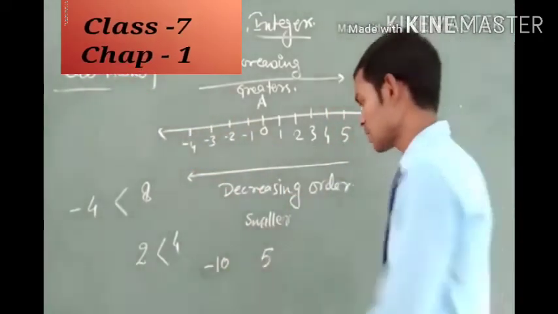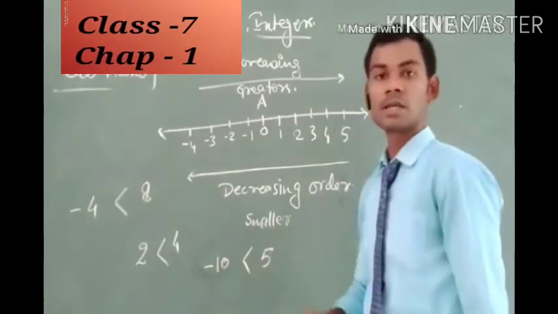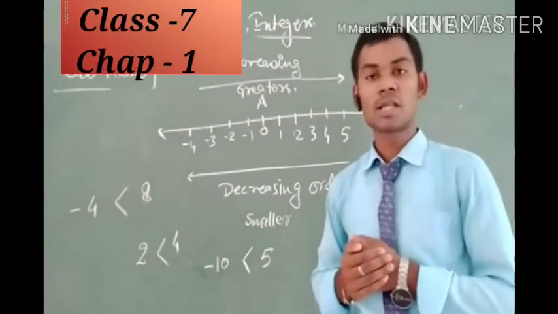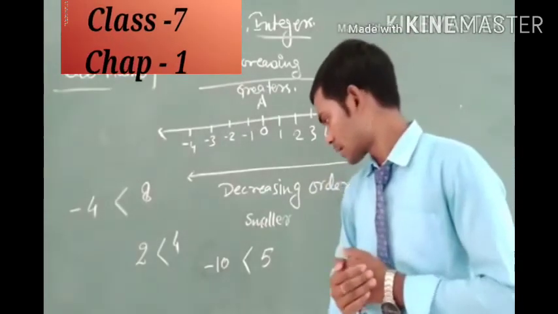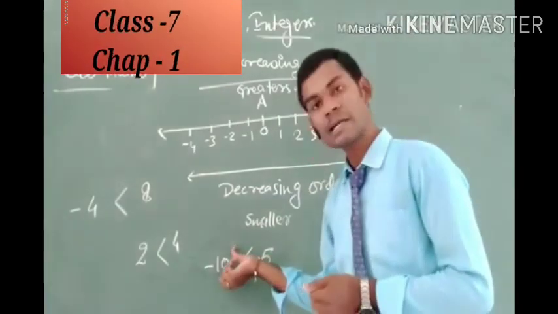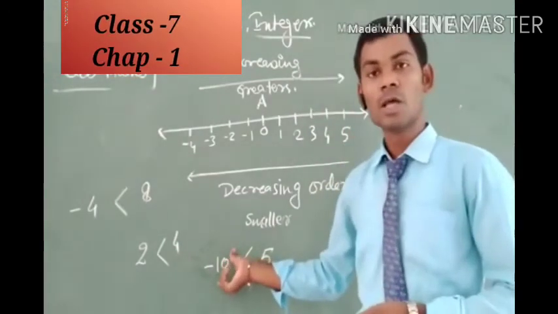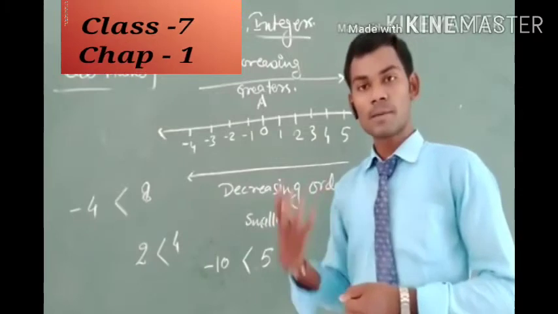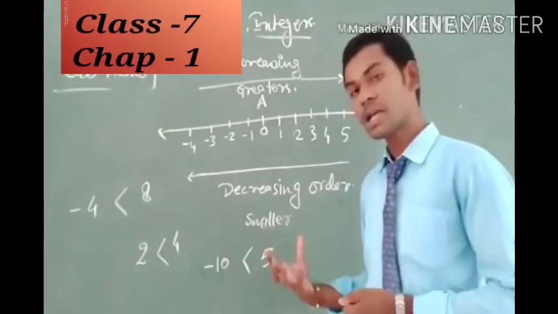Therefore, 5 is always greater than -10. It does not matter that 10 is greater than 5. No, here we just see the place where the numbers exist.